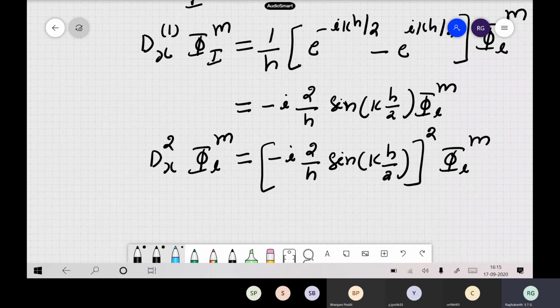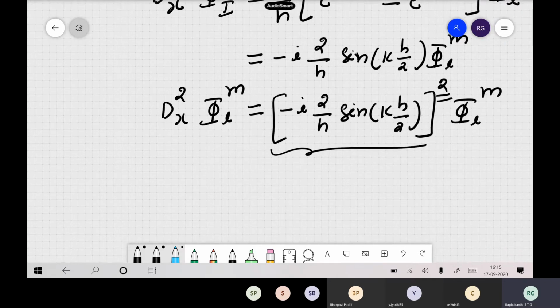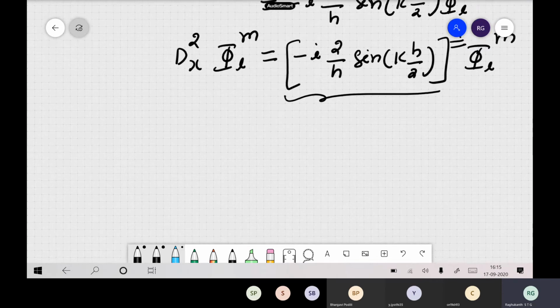If you want to do it 2 times, everything remains the same, only a square comes up. 3 times means the power 3 comes, 4 times means the power of 4 comes into the picture. This is one very important thing we will use in our dispersion or stability analysis later on.